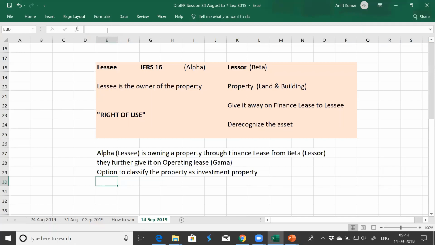Okay, perfect. Sorry to ask you one more question. What is the difference between finance lease and operating lease? In layman's language, finance lease is when I don't have money, but I'm ambitious enough to own the property by paying principal repayment and interest, and I enter into a finance lease with the party saying that I'll pay you in future, but you need to give me the asset today. So I become an owner of the asset today, but I also become liable to pay. So in my balance sheet, there will be two line items: one will be an asset and one will be a liability of the same amount, because I didn't pay any money today.